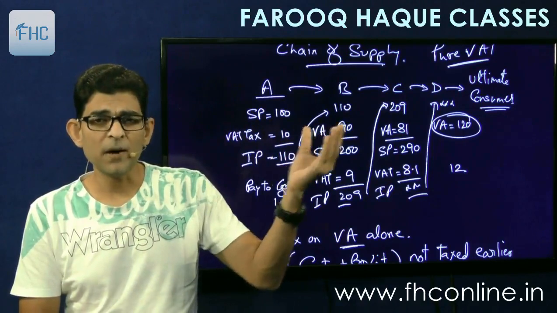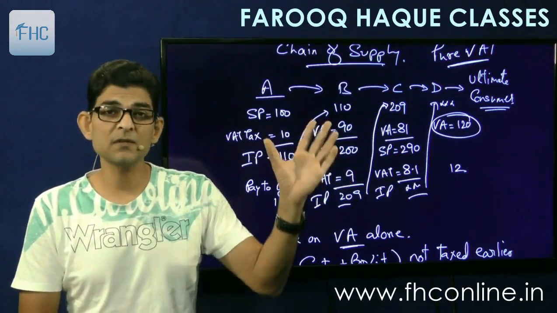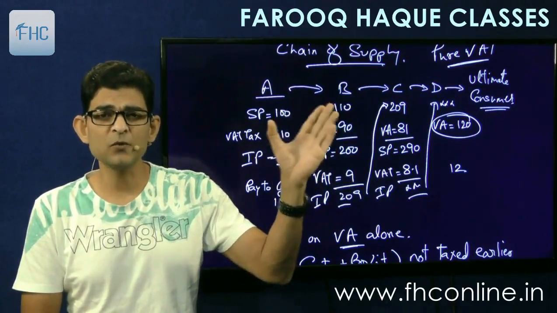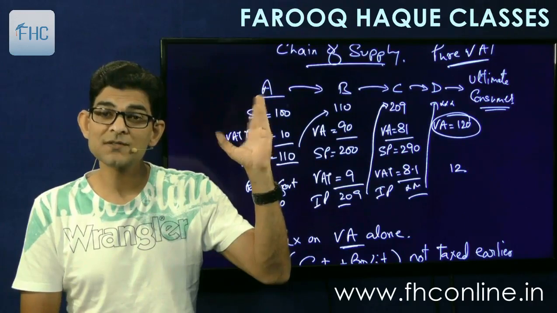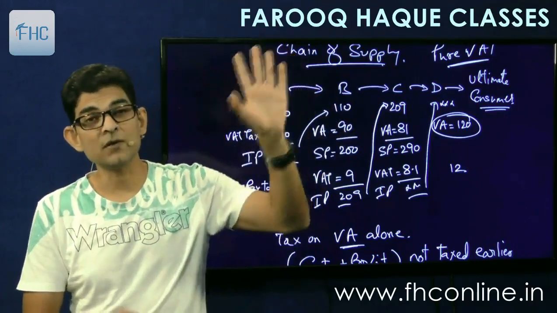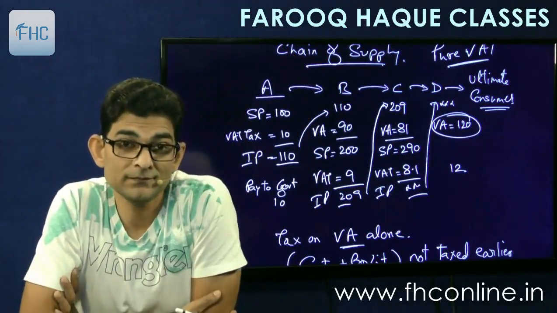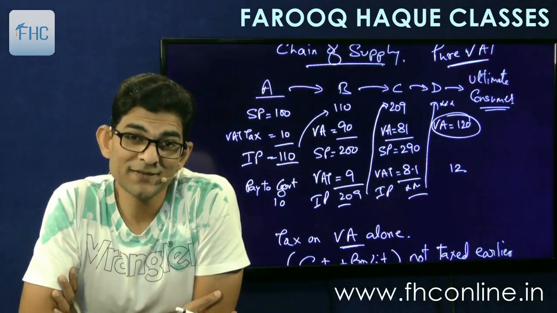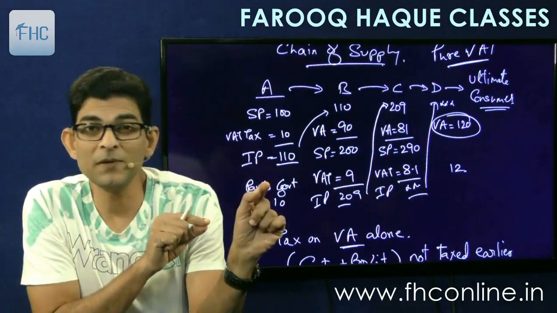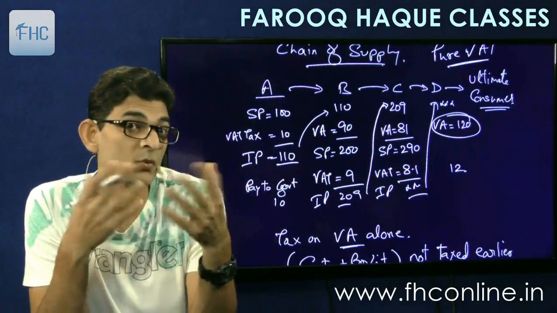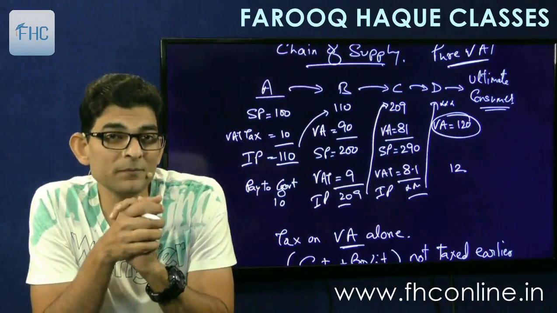B will say, look, my value addition is 90, I will pay tax only on 90, that is 9 rupees, that's it. I don't have to bother about my previous suppliers. I will pay tax on my value addition. I am an honest person. So the government will lose money. There is no connectivity between these people. Each person will pay tax on his value addition alone. So then there will be a problem.